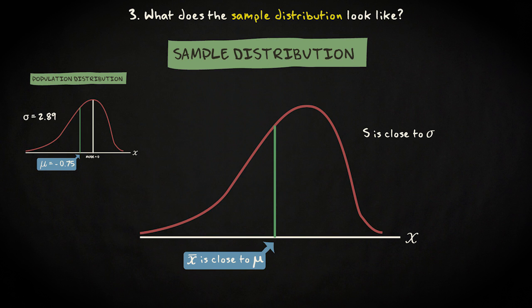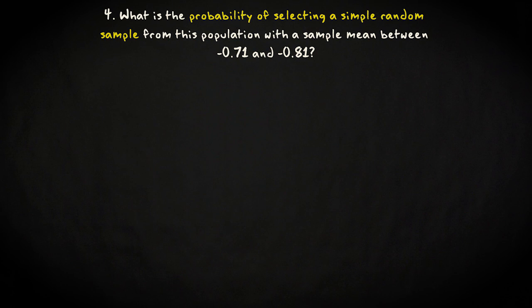It could, for instance, be 2.77 or 3.01. In fact, based on the sampling distribution of the sample mean, we can compute what the probability is of finding particular sample means. The fourth question we want to answer is what the probability is of selecting a sample from this population with a sample mean between minus 0.71 and minus 0.81.